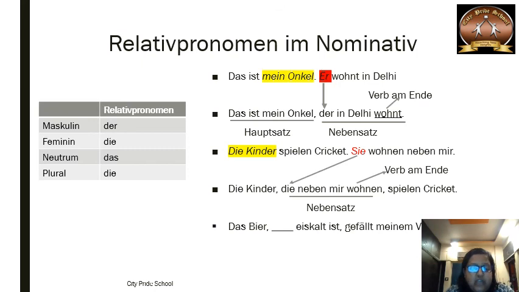It is the subject. We will always check the case by seeing its function in the relative clause. Don't go to the main clause. Don't check the case from the main clause. You have to check it from the relative clause only. So das Bier, which is ice cold, it is neutral, so neutrum, and it is in nominative, so das should be the answer. So the answer will be: Das Bier, das eiskalt ist, gefällt meinem Vater sehr.